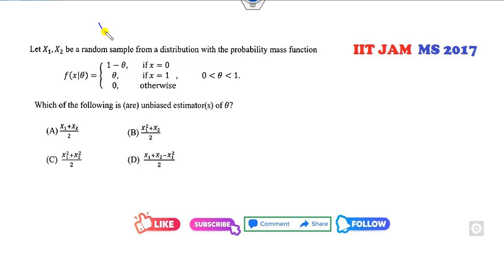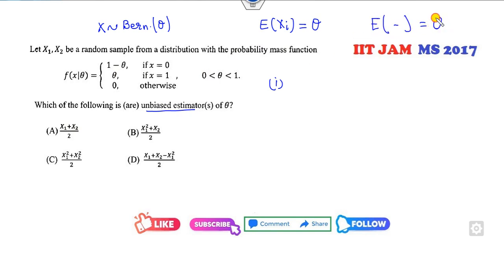The Xi's follow a Bernoulli distribution with the parameter theta. Which of the following is the unbiased estimator? Can you find the mean of the Xi's from here? What is the mean of the Bernoulli distribution? Theta. So I can check the options. What is the mean of the first part? I can find the mean of each option, and if it is theta, then this is the right answer. Half is outside. Theta plus theta is 2 theta. Yes, this is unbiased.